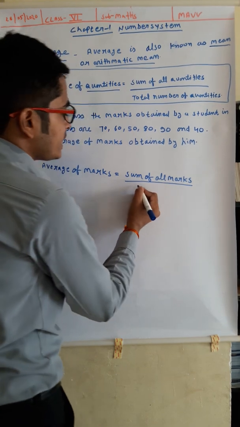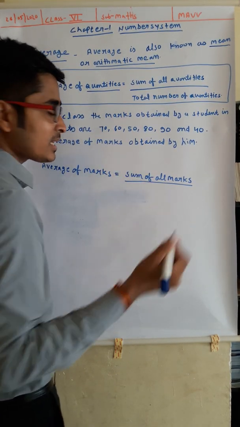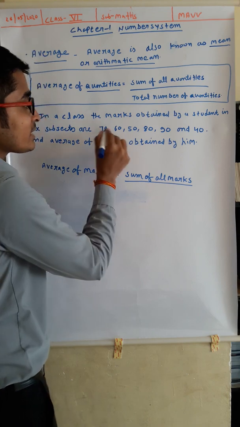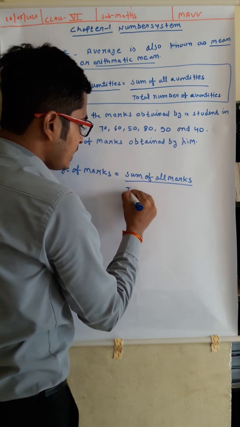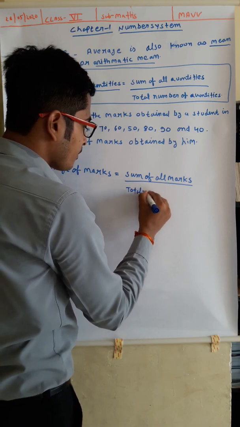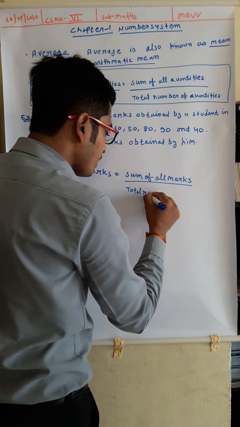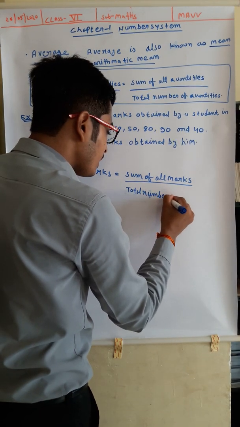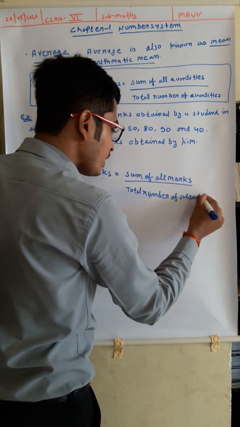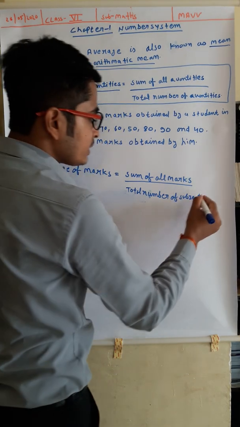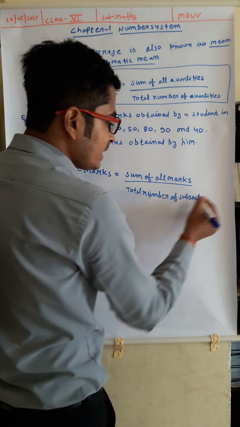Total number of quantities means how many subjects' marks are here. So, total number of subjects' marks.